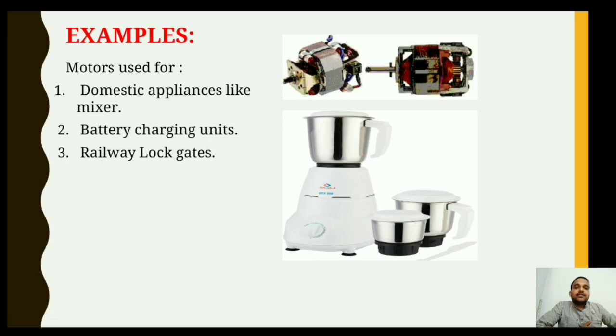Again, considering examples of short time duty, we have domestic appliances like mixers, battery charging units, and railway level crossing gates, the railway navigation gates we can say. So these are the examples of short time duty.